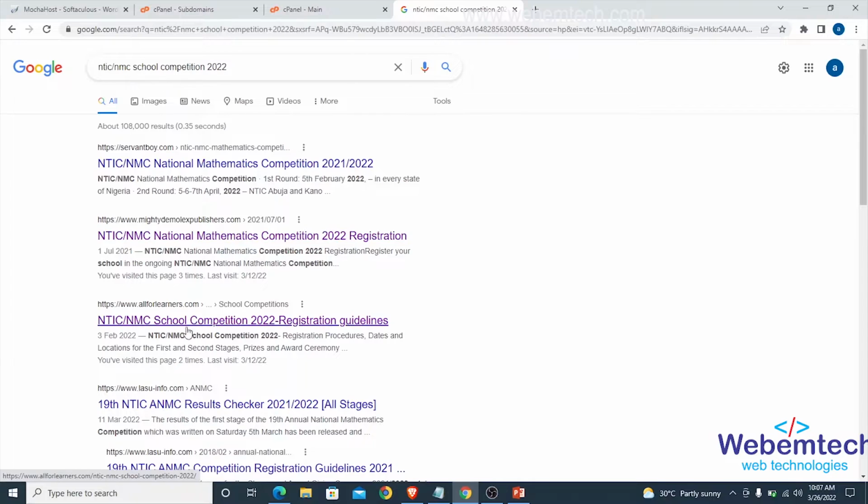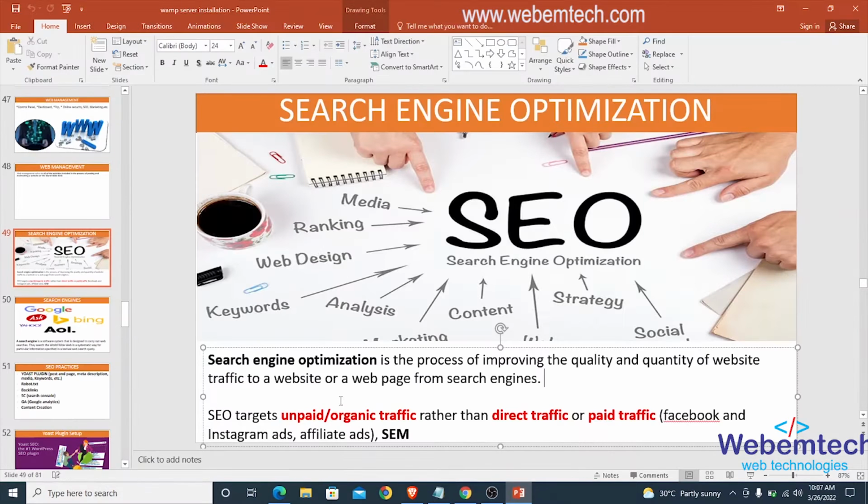It simply means that there are some things that the owners of this website, or the people that created this website, have done for the content of these websites to appear at the top of the search engine results page. Alright, so the little things that people do for the content of their website to appear at the top of the search engine results page is what is called search engine optimization.